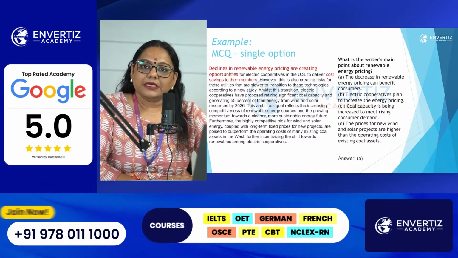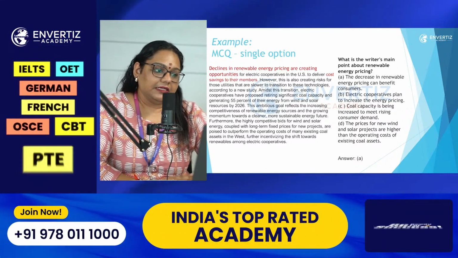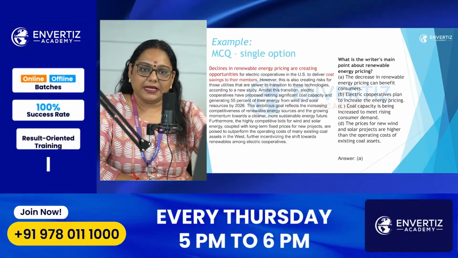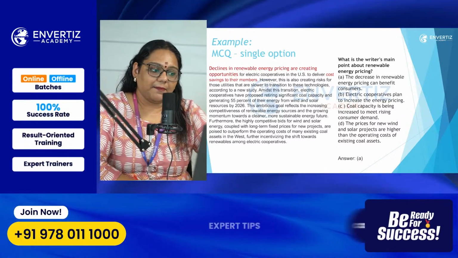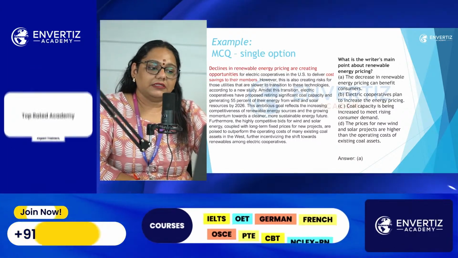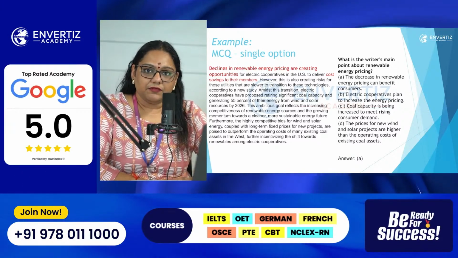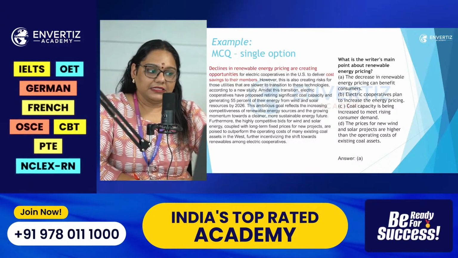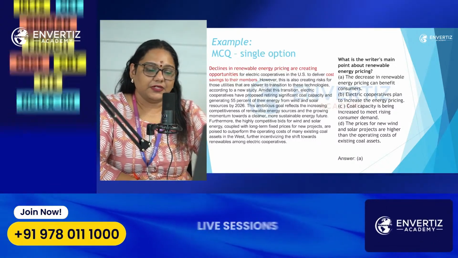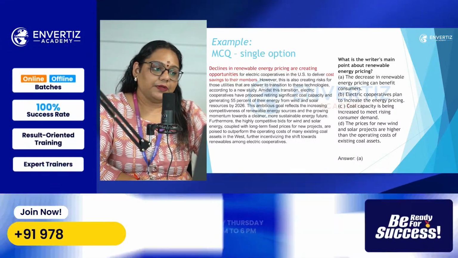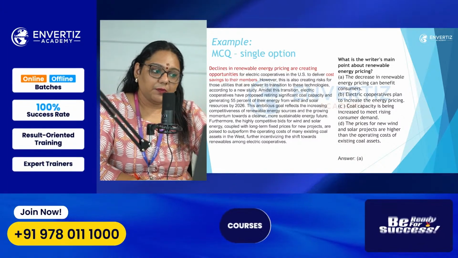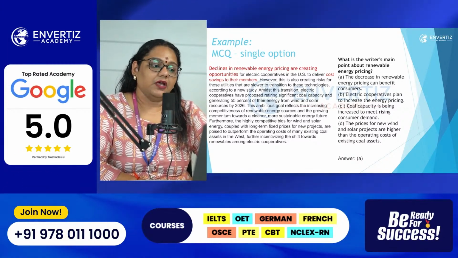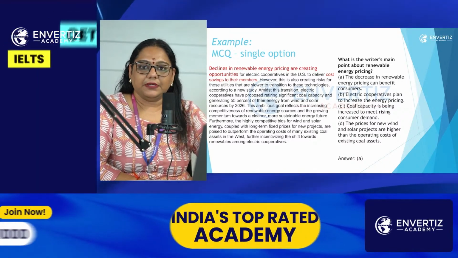Let's take a quick scan of the paragraph. Here, it is basically talking about renewable energy pricing and what is happening over the years, how it is affecting supply. All this has been given in the paragraph. In the first sentence itself, it is clearly mentioned: declines in renewable energy pricing are creating opportunities for electric cooperatives in the US to deliver cost savings to their members.